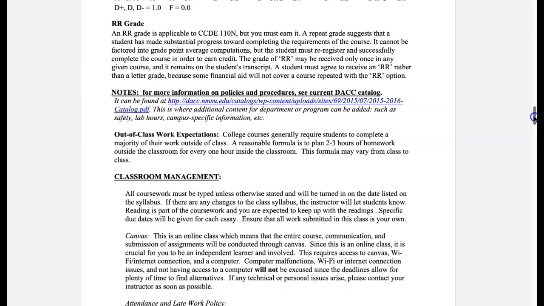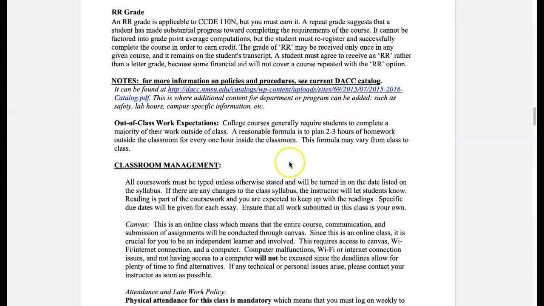If we look at the out-of-class work expectations, basically the formula says that you should spend about 2 to 3 hours of homework time outside of the classroom. Now, since we're doing this completely online, that means that maybe you should spend about 8 to 12 hours of homework on this class. Just keep in mind that that's an estimate. For example, reading a chapter might take somebody an hour and a half, while some people might finish reading the chapter in 30 minutes or less. So just keep that in mind.